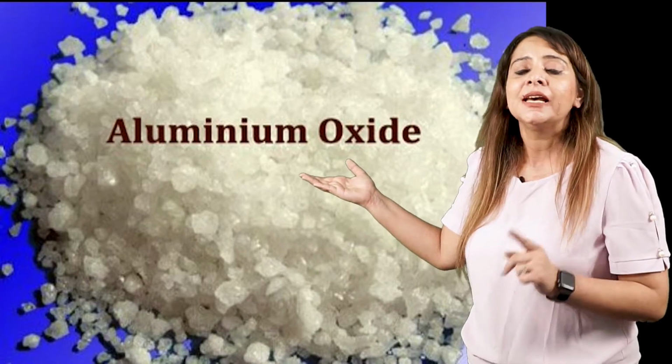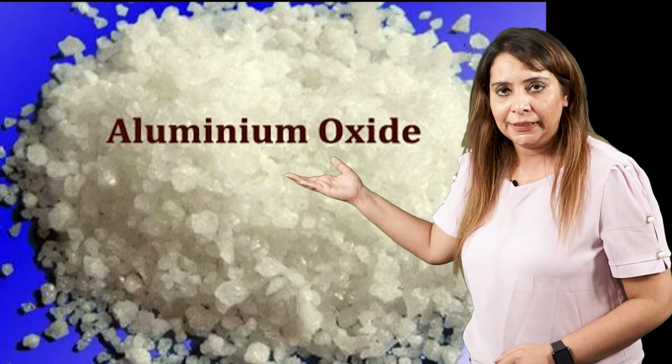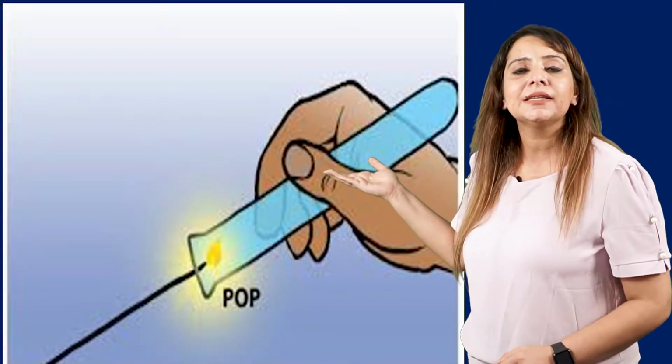Whenever they react with steam, instead of forming their hydroxides, they form their respective oxides. Like if I have aluminium reacting with steam, that is H2O in the form of steam, instead of forming Al(OH)3, it will form Al2O3, and along with that we get hydrogen gas. So you need to remember that whenever metals react with steam, they do not form their hydroxide. Instead, they form their respective oxides.